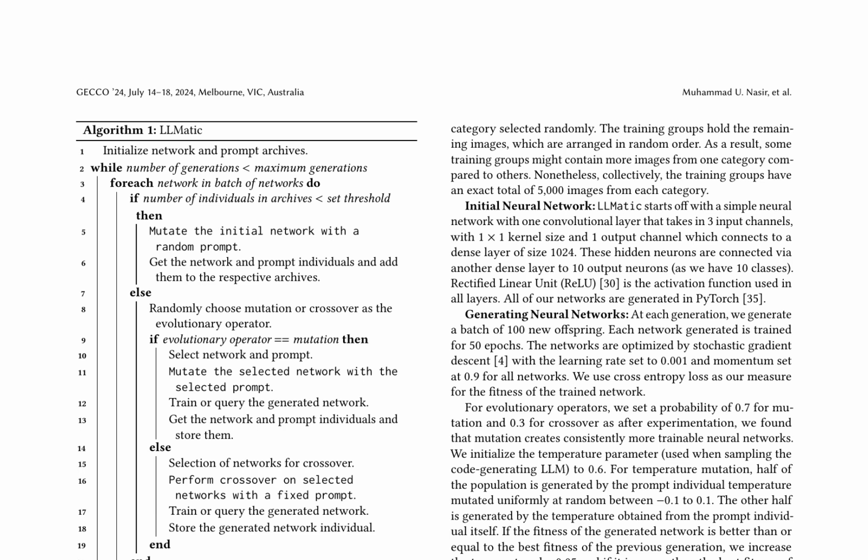The LLMatic algorithm is a novel approach to neural architecture search, initiated by initializing a network and prompt archive. It proceeds with a generation process where networks are either mutated or undergo crossover. The algorithm evaluates the generated networks and updates the archives accordingly.